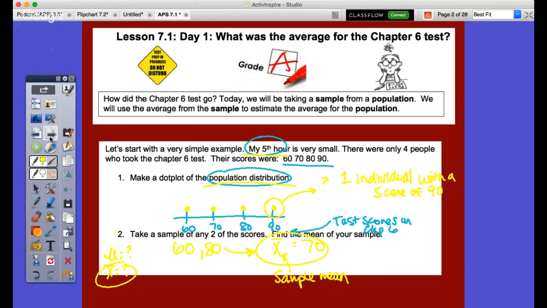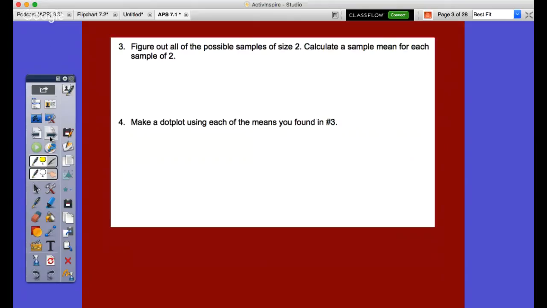Now, on number 3, go ahead and pause the video and see if you can come up with the different means of all the possible samples of size 2 from the population of the 4 students that's there, okay? So calculate a sample mean for each of these 2 samples. See if you can figure it out. And ready, go. Unpause me. And you could go ahead and unpause me if you've done that. If you're a little confused, you can just kind of listen in.